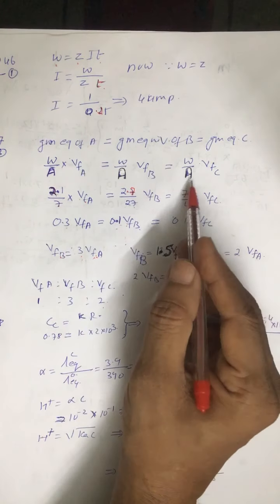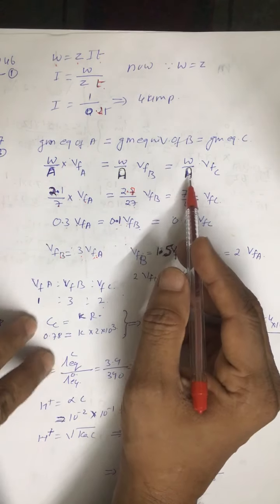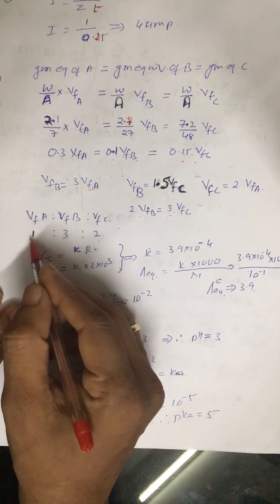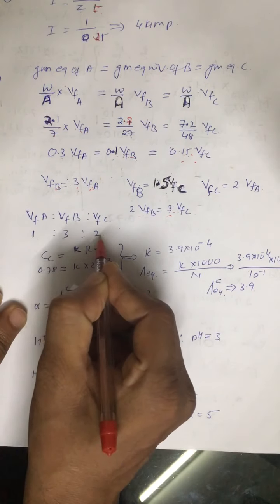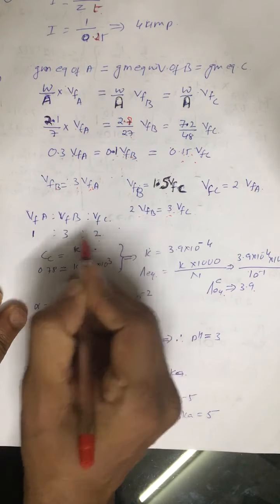Similarly, you can equate W of B and W of C. Look at this case. W is equal to 0.15 upon 0.1, or you get 3 by 2. So the ratio you are getting is 1 is to 3 is to 2. I think it is clear.